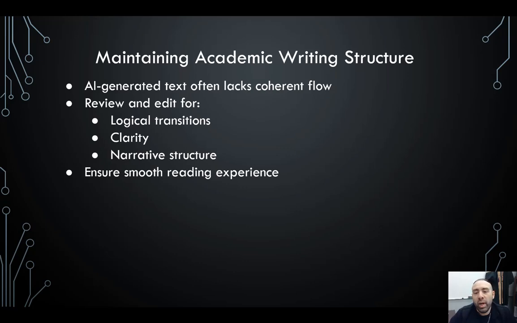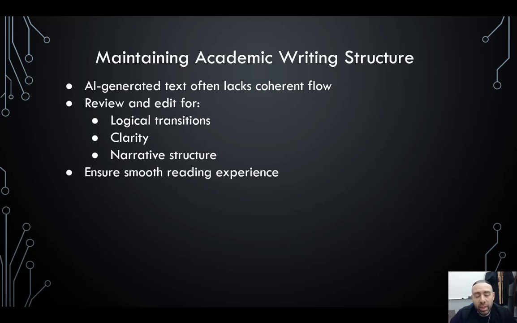So again, review and edit for logical transitions, clarity, and narrative structure, and you want to ensure that there's a smooth reading process and experience. You want to see that the structure flows, because if you're using AI to write your paper and you're putting in different prompts on different days of the week, for instance, or at different times, you're just copying and pasting, for the most part, at least some people are, and you can tell that there are hard stops and there's just no transition between a lot of this AI writing.